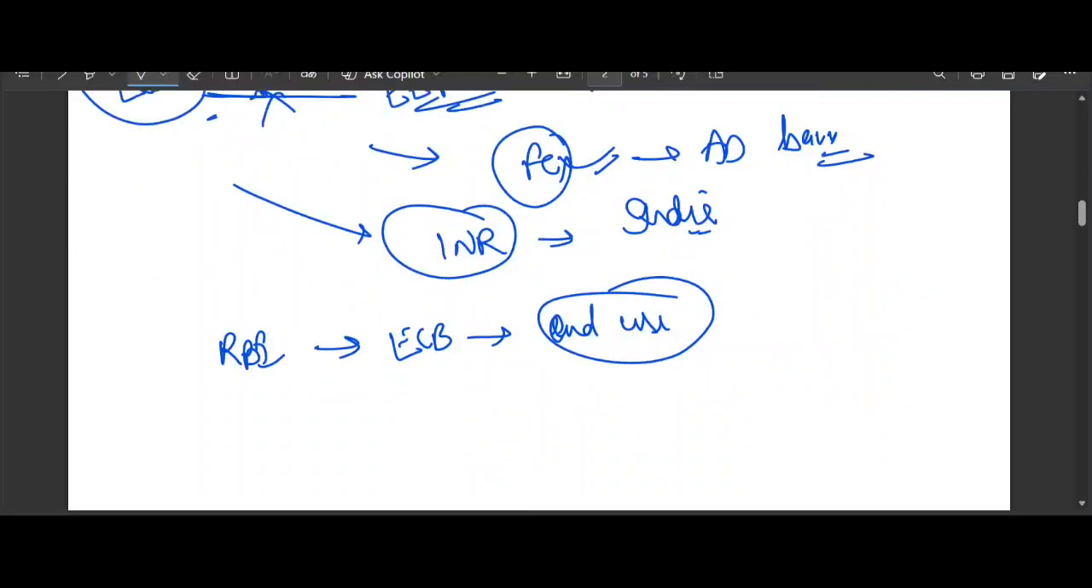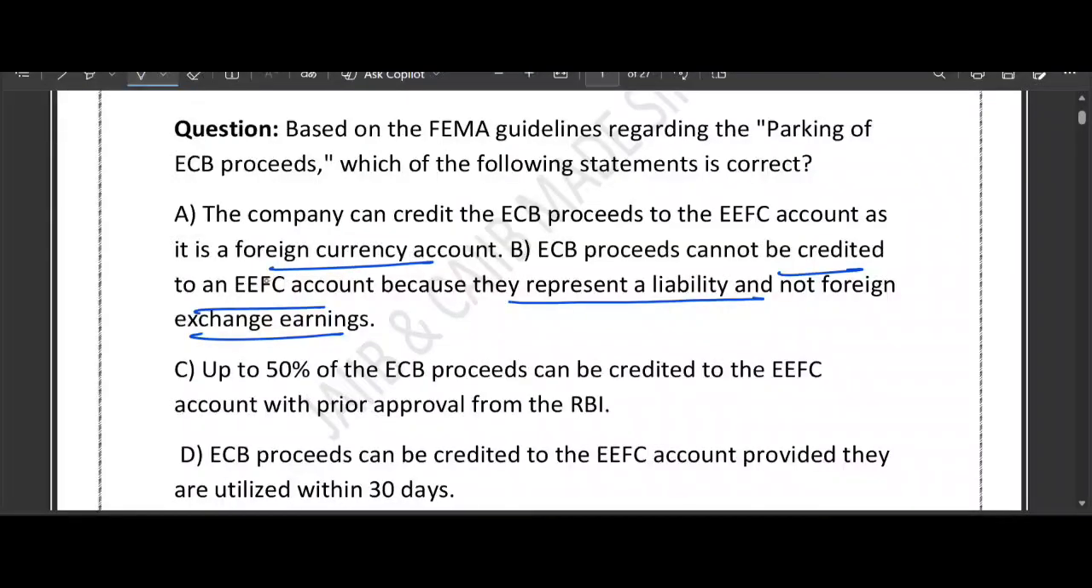So borrowed money is not mixed with export earning. Please note this down. Very, very important aspect we have just discussed. Now, if you look at the options they have provided, option A says that the company can credit ECB proceeds into the EEFC account. No, this is wrong, because EEFC is not a general foreign currency account. It is strictly for earning purposes only.